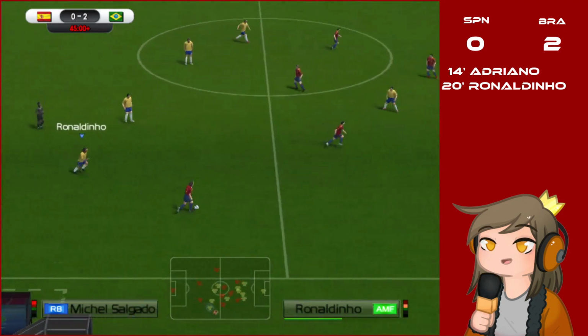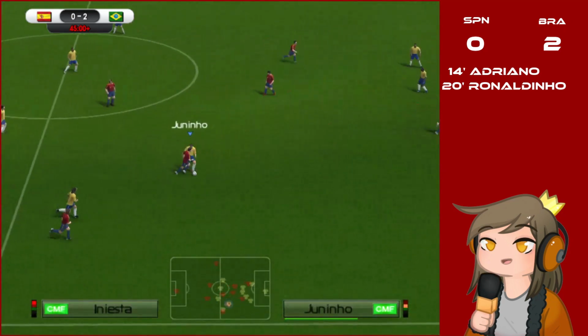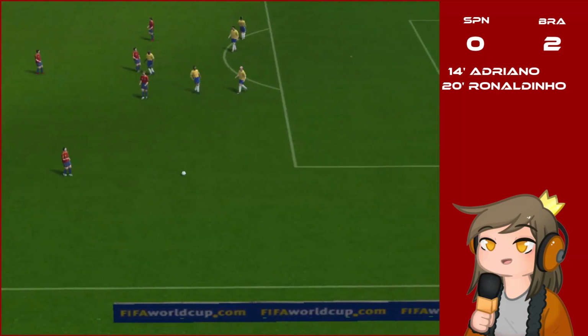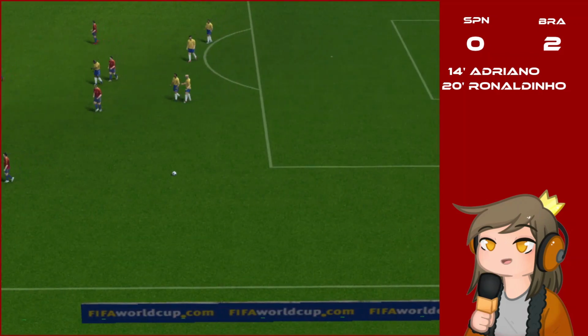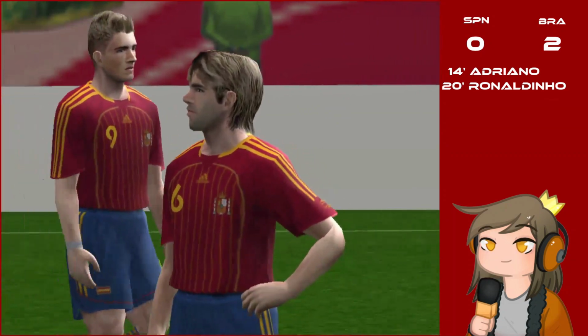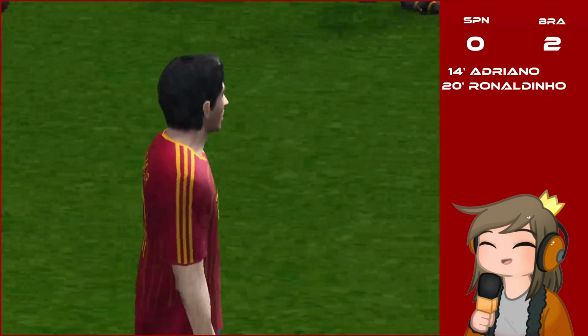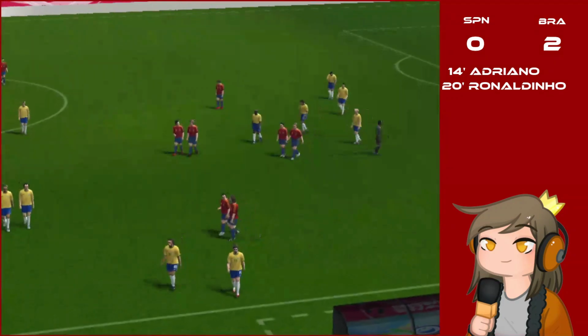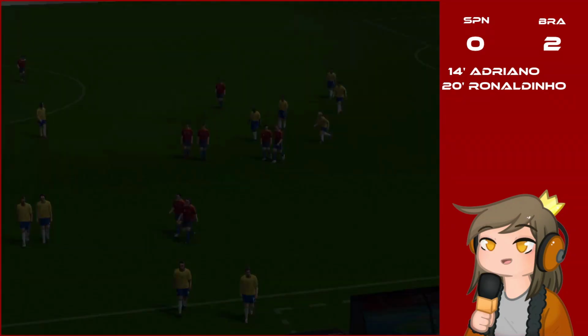That's Salgado with the ball. Passes it to Iniesta. Iniesta runs with it. And the first half is over. It's 2-0 for Brazil. What will the two managers talk to the team? Let's wait for the second half.